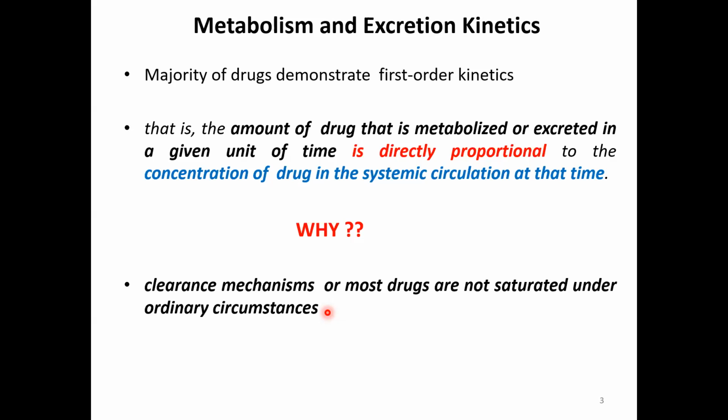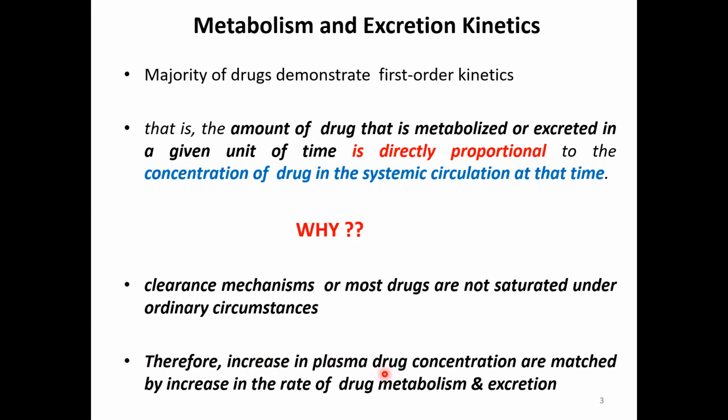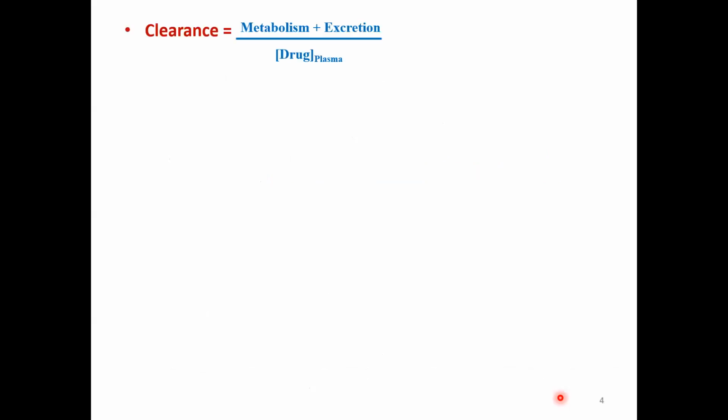So even after increasing the dose or the dosing rate, in most clinical settings we don't see drug accumulation, because of the abundant enzyme system there is a proportional rate of elimination to the plasma concentration of the drug. So increases in plasma drug concentration are matched by increases in the rate of drug metabolism and excretion.